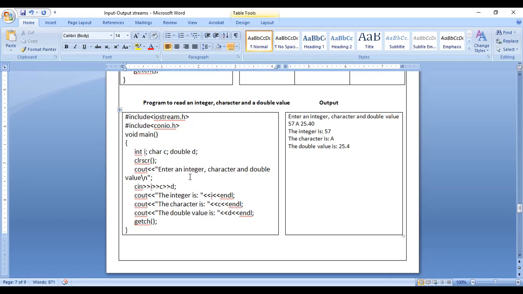So next, enter an integer, character, and a double value. Here, three values we have to enter, so we have to consider three variables: one for integer, another for character, another for double. In the cin statement, I have taken